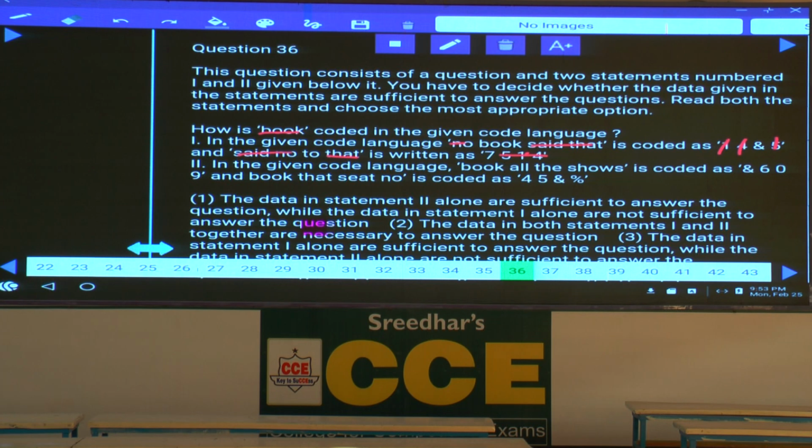Now in the first statement, book is the only thing left over, and hence the code to the word book is N. One alone is sufficient or not?